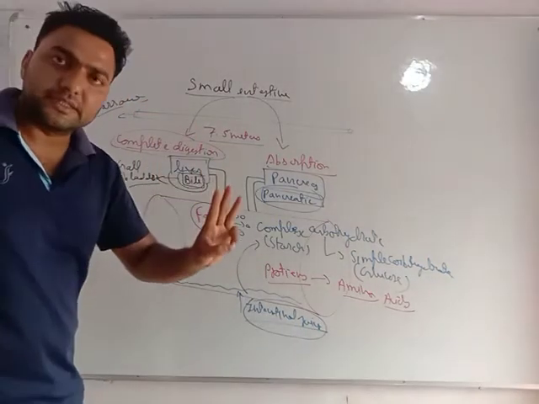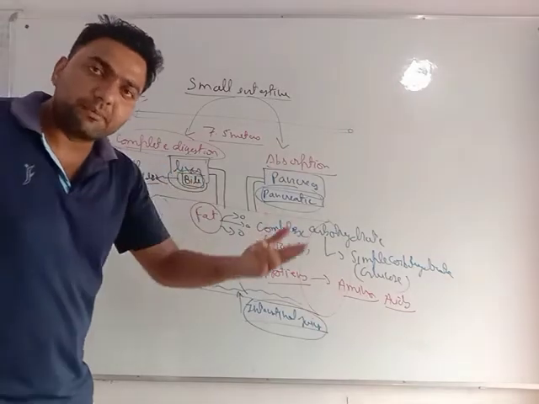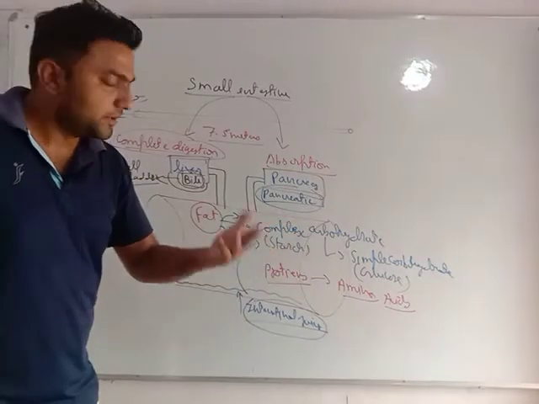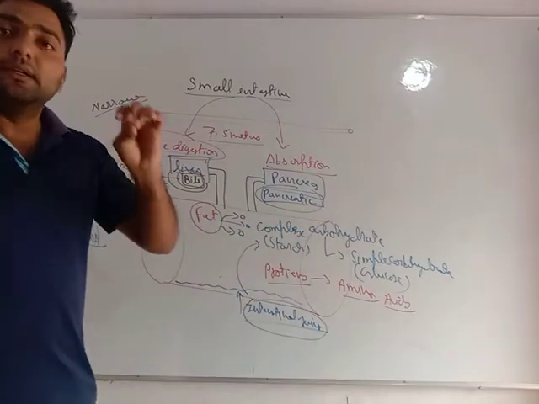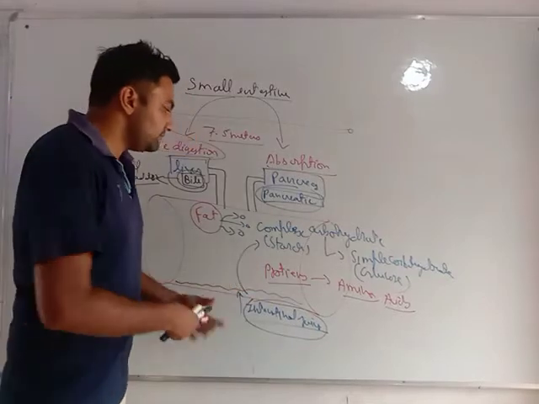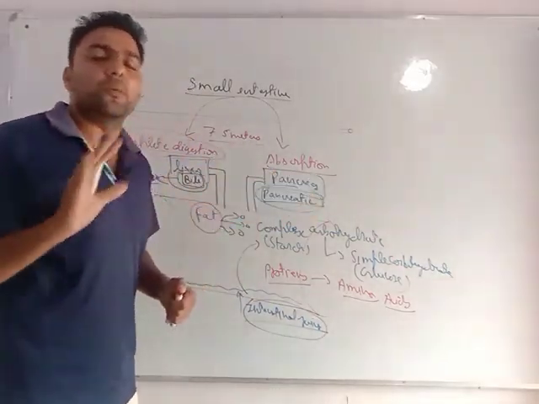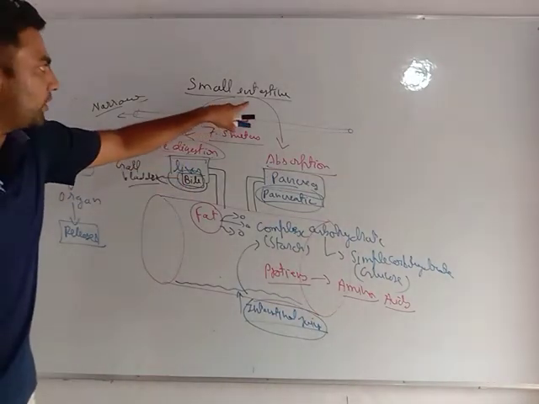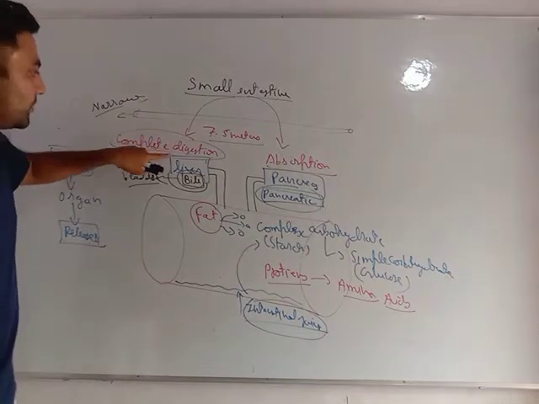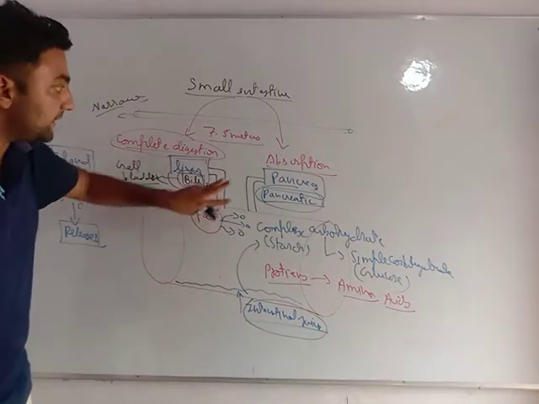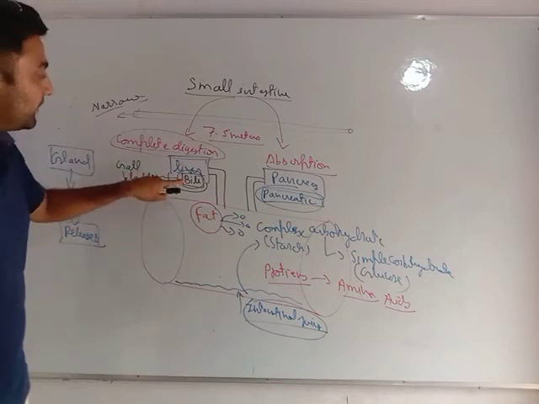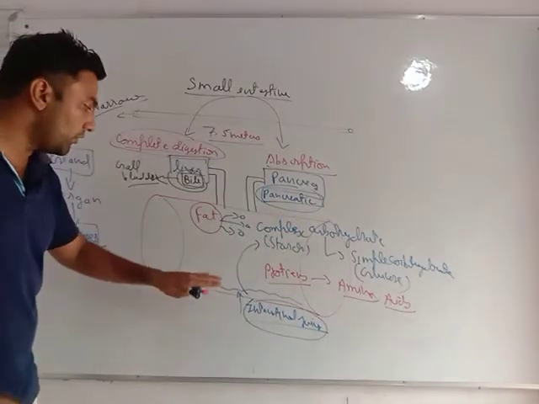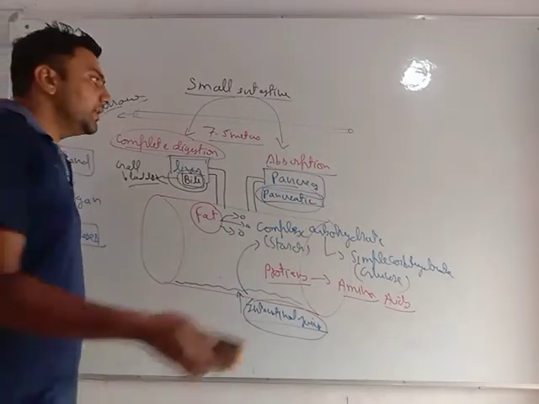Digestion means three things: first, converting complex material into simple; second, converting insoluble stuff into soluble stuff; and third, converting large particles into small particles. Okay. See, my dear students, this has taken place in the small intestine. It is called the place of complete digestion because here three juices are released: one from the liver, bile juice; one from the pancreas, pancreatic juice; and one from the intestine's own wall, intestinal juice.